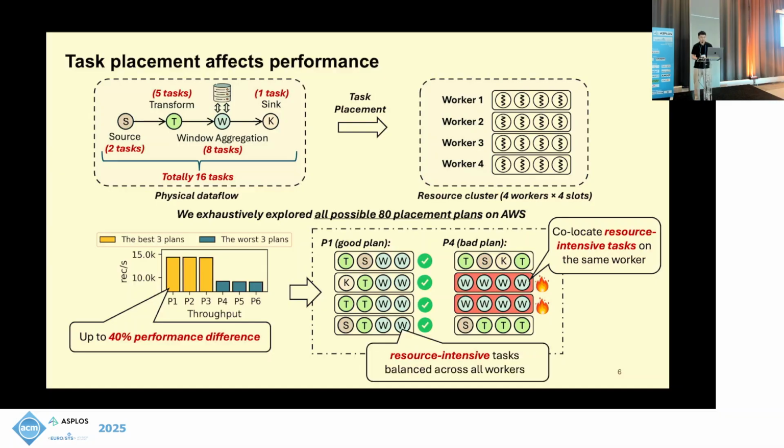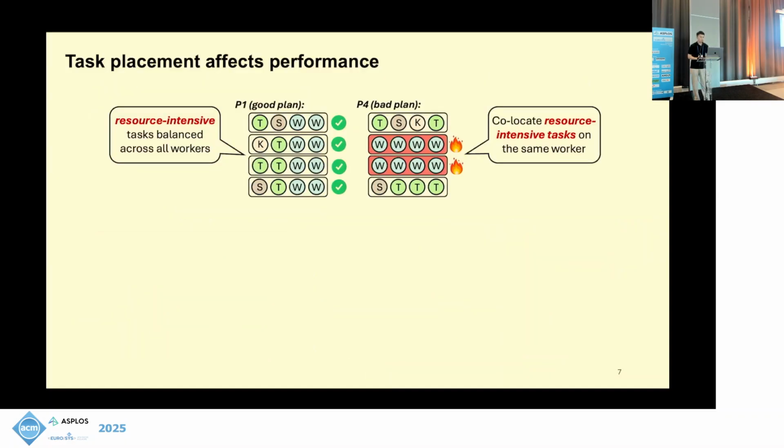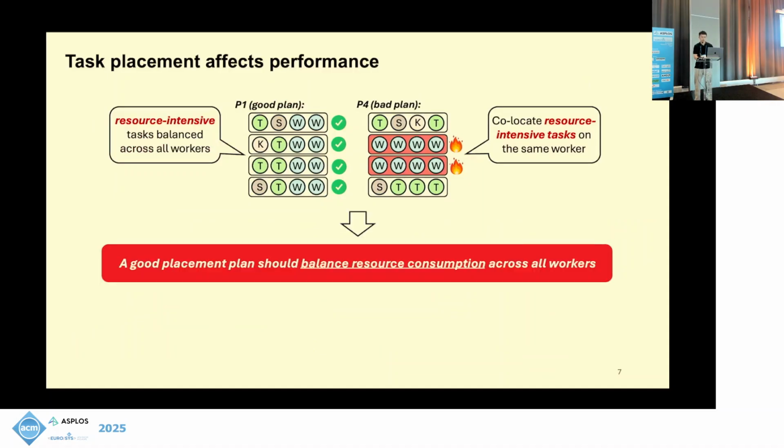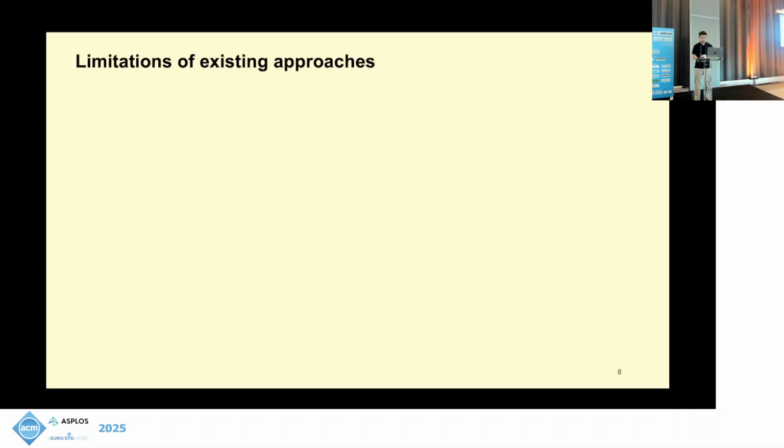For the good plan, we balance all the resource-intensive tasks across all the workers and have much better performance. So from this simple observation, our takeaway is that a good placement plan should always balance resource consumption across all the workers. Before jumping to the solution, here are the limitations of existing approaches.